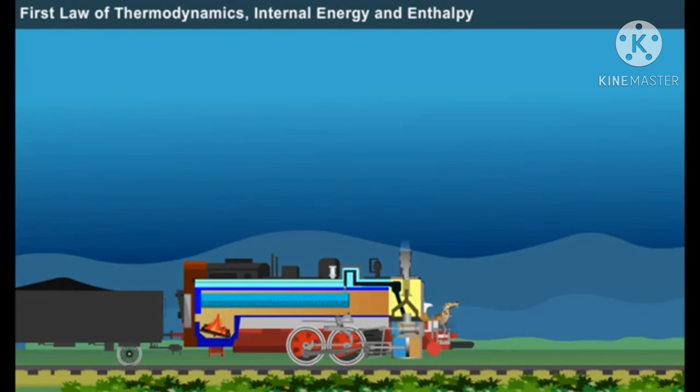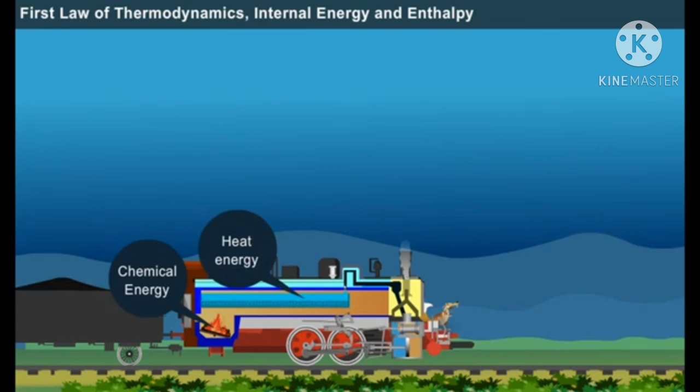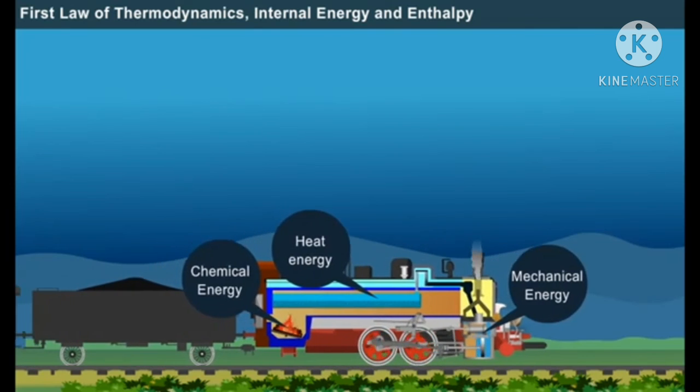From the first law of thermodynamics, that is, energy can only be transferred. The chemical energy of a fuel is converted into heat energy, which is then converted into mechanical energy that helps the locomotive steam engine to move.